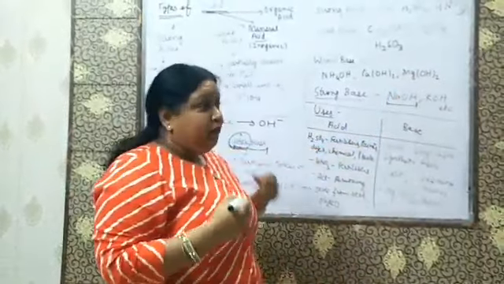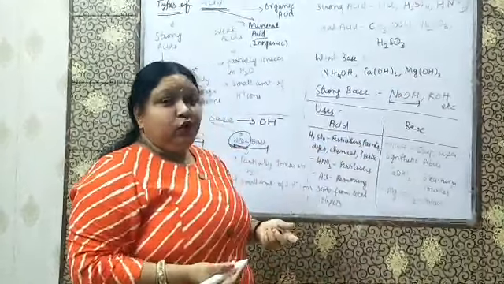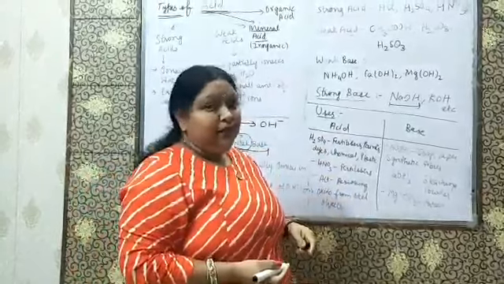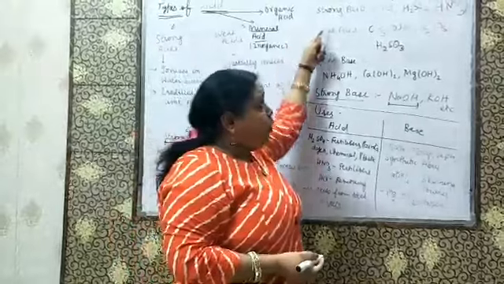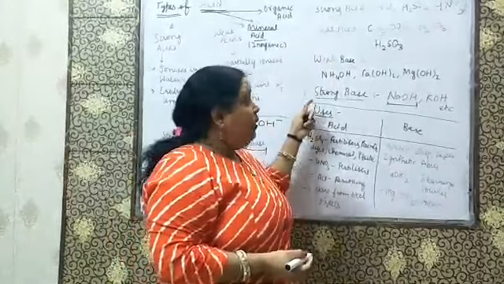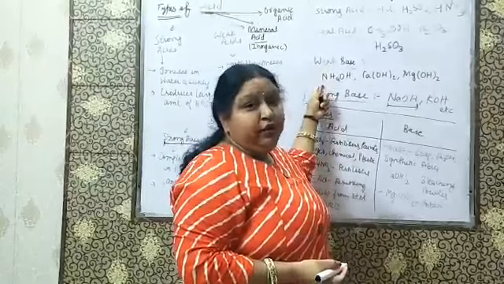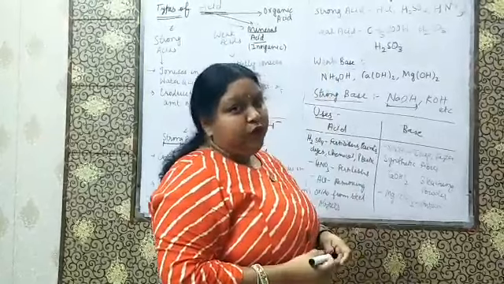Students, in the next video we are going to do the chemical properties of all these acids and bases. So you should remember all the formulas and all the names of the acids and bases used in this video. Let us recapitulate again.